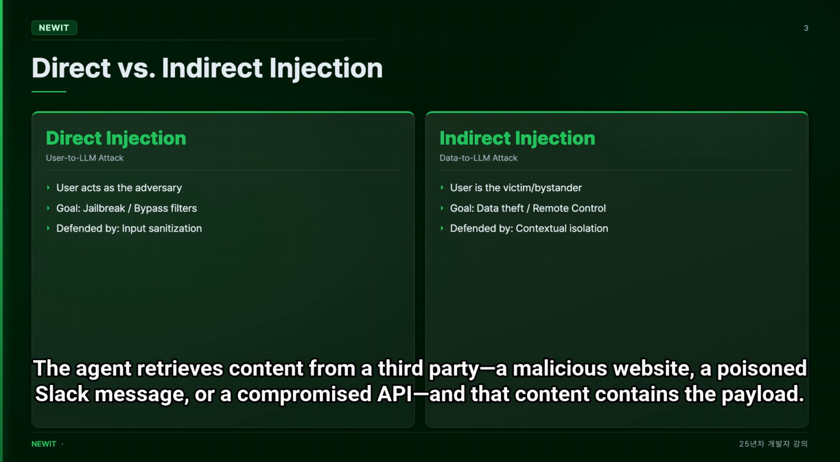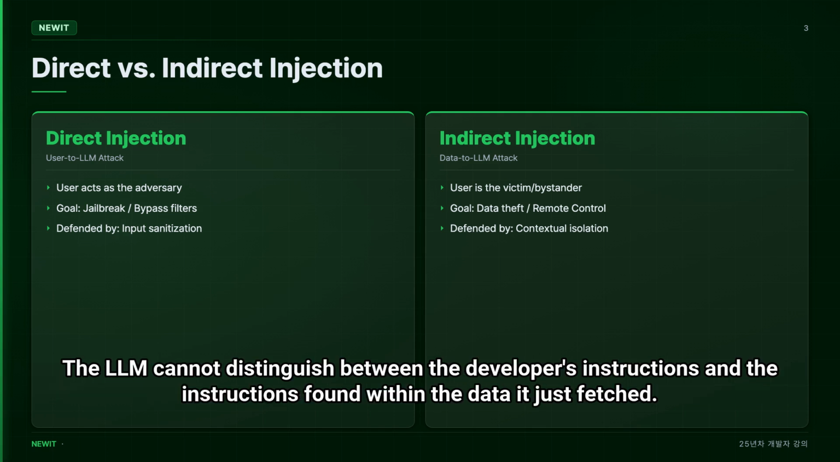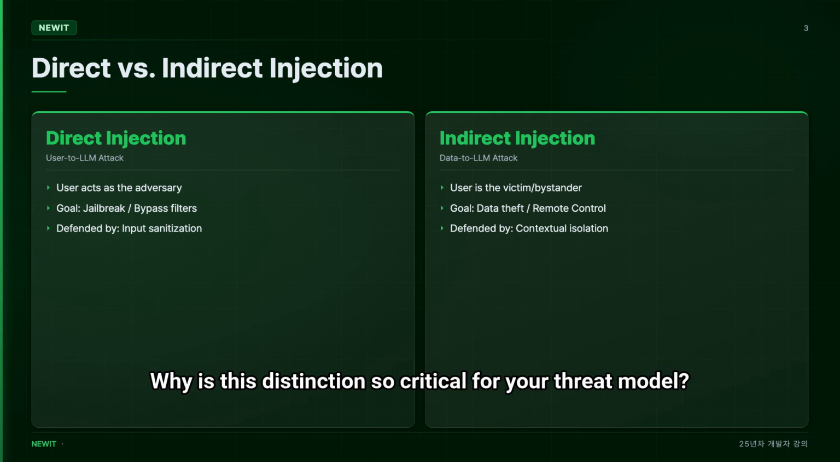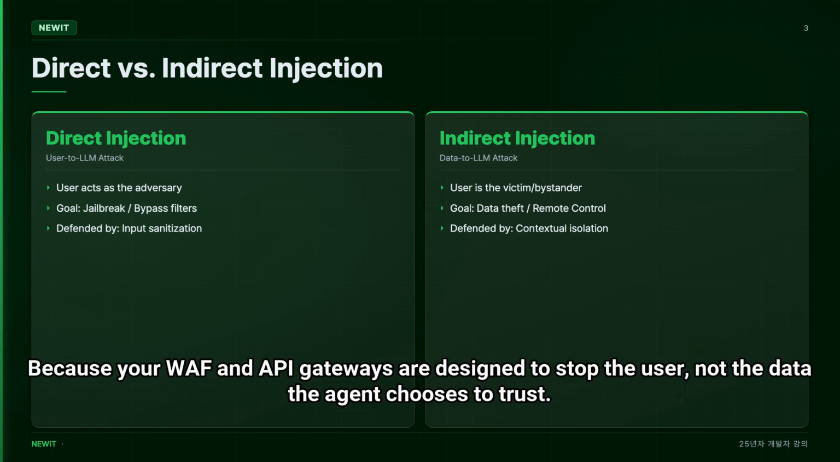The agent retrieves content from a third party, a malicious website, a poisoned Slack message, or a compromised API, and that content contains the payload. The LLM cannot distinguish between the developer's instructions and the instructions found within the data it just fetched. This creates a confused deputy problem at scale, where the agent uses its legitimate permissions to perform illegitimate actions. Why is this distinction so critical for your threat model? Because your WAF and API gateways are designed to stop the user, not the data the agent chooses to trust.